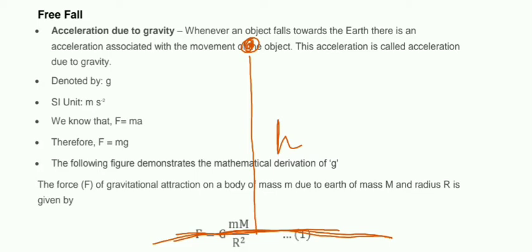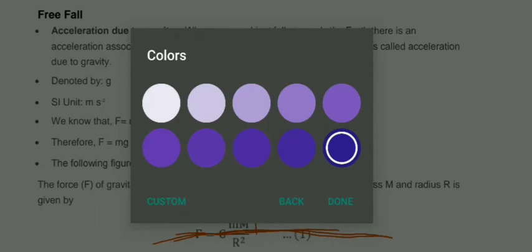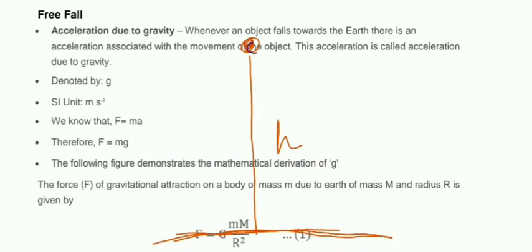In that case, is there any force acting on the object? Yes, there is one force, and that force is the attraction of the earth. So if we are releasing an object from a certain height, after we release it from our hand, we are not applying any force, still the object will fall downward.